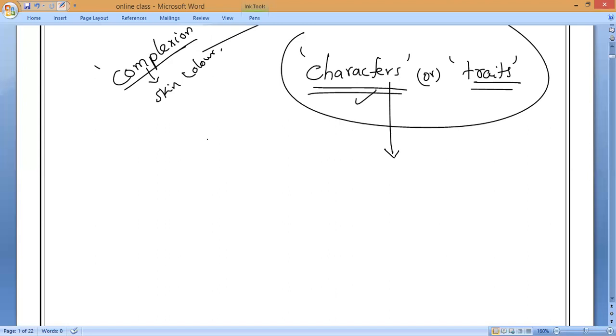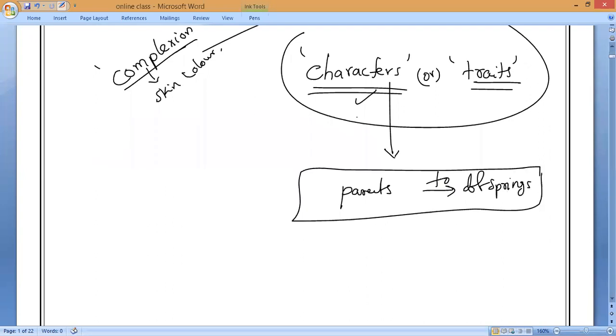It will lead to the vanishing of the organism or species. So continuing these features from one generation to the next, or parents to their offsprings, is called, what is to call, guys? Parents to offsprings is called heredity.